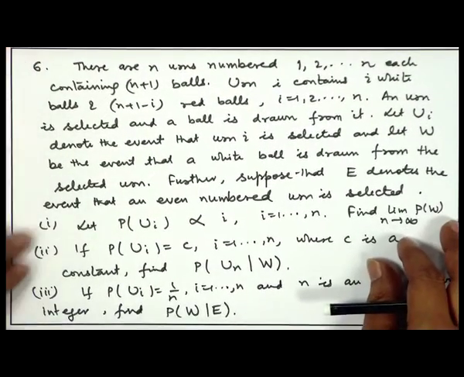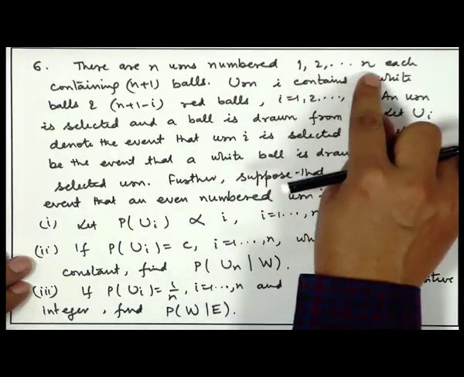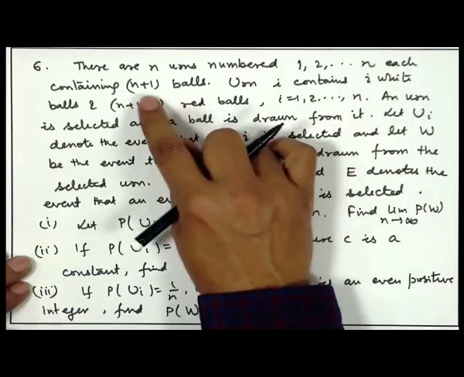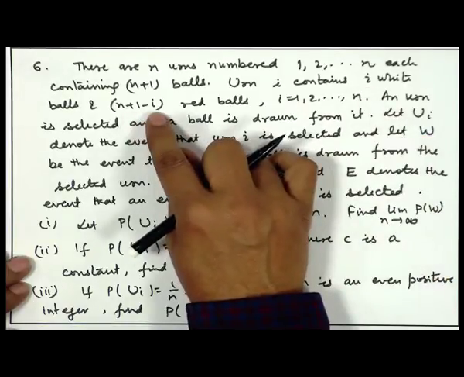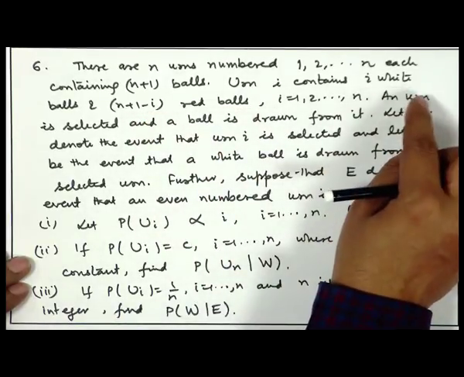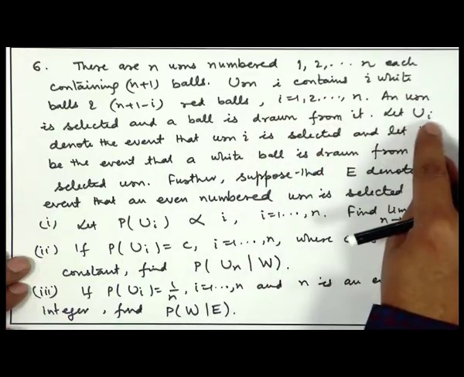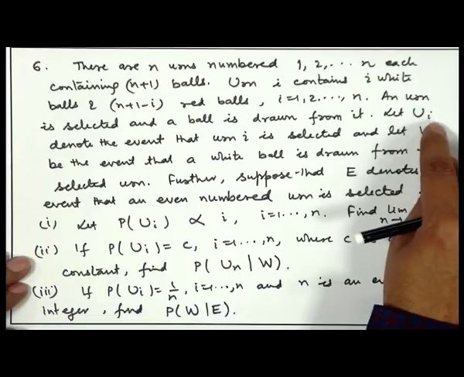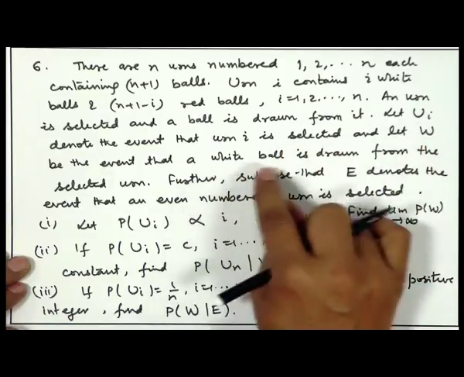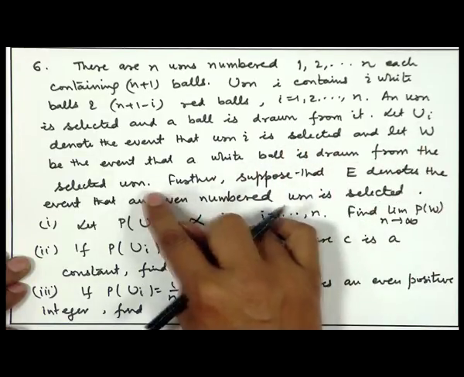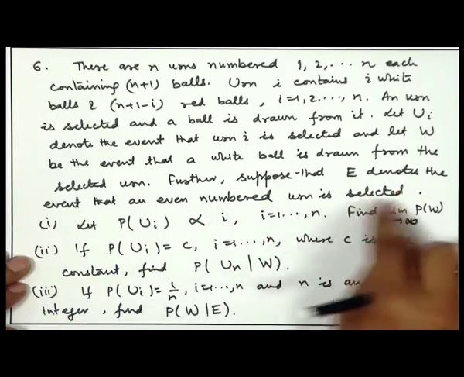So, let me just repeat the problem once again. There are n urns which we identify as 1 to n. So, some numbering is done there. Each of them has n plus 1 balls. In the ith urn there are I white and n plus 1 minus I red balls. Now, one urn is selected at random and a ball is drawn from it. Now, we are identifying certain events. So, ui is the event that urn I is selected and w is the event that a white ball is drawn from the selected urn, and E is the event that an even numbered urn is selected.